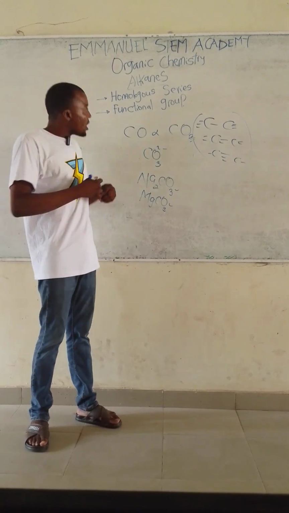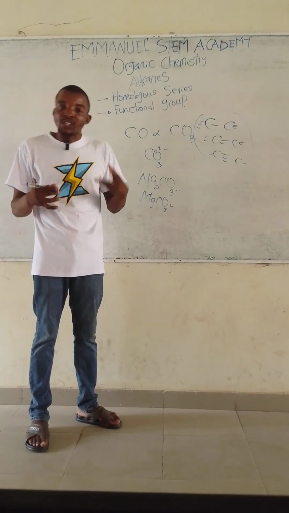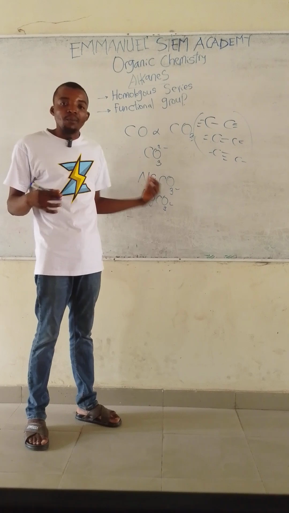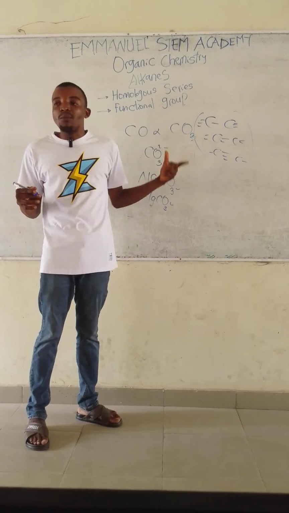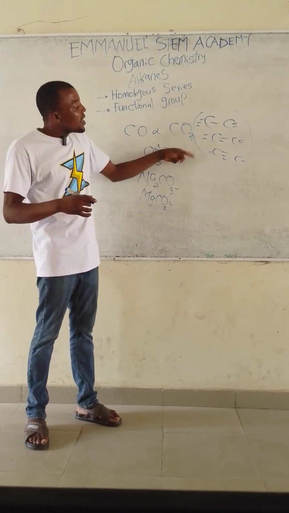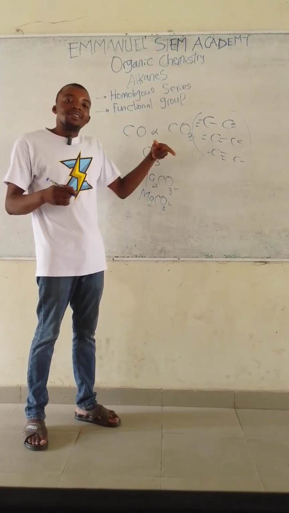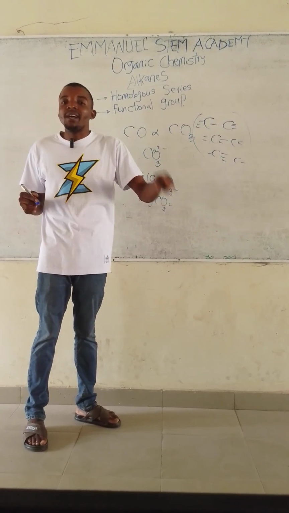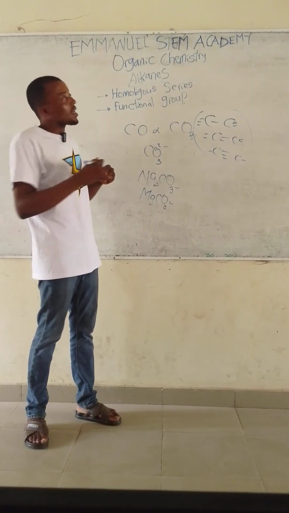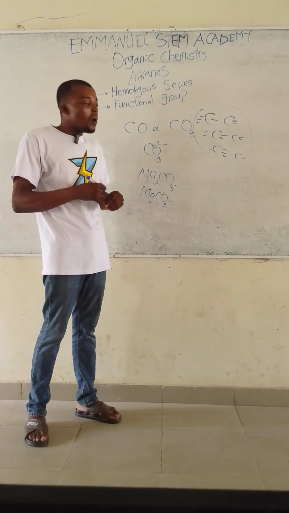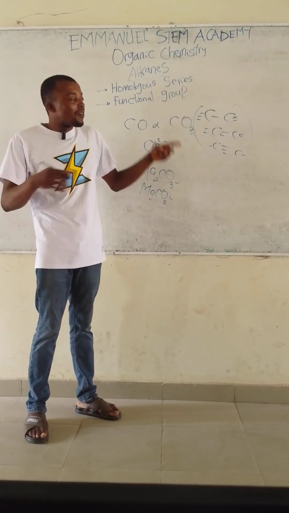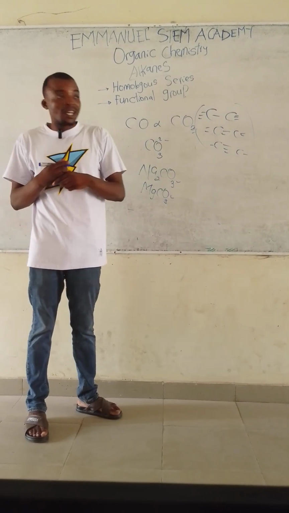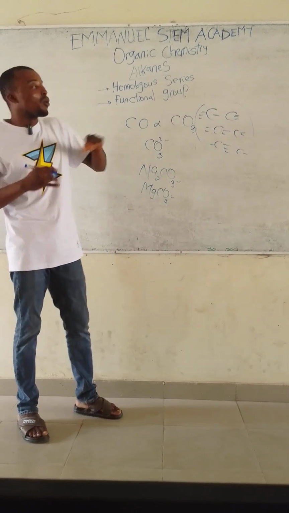Another one is that carbon exhibits isomerism. Isomerism is the ability of the atoms within a compound to rearrange themselves in more than one form. That means the atoms within a molecule can reset themselves within that same molecule. That phenomenon is called isomerism. As time goes on, I will carry out the practical for you so you see how isomerism works. We have positional isomerism, structural isomerism, and geometrical isomerism. We will discuss them one after the other. But for today, let us focus on the alkanes.